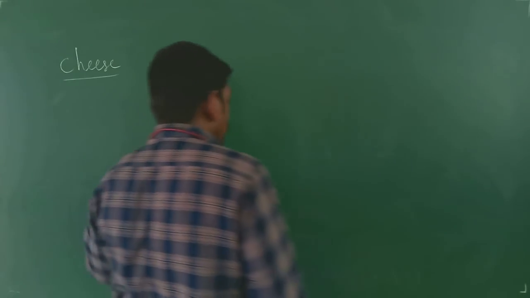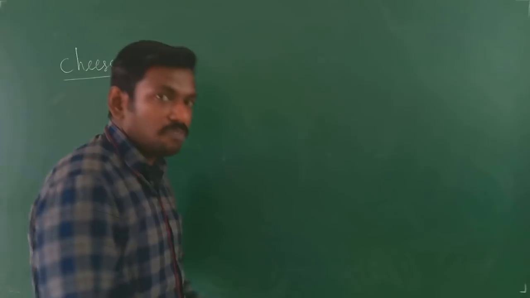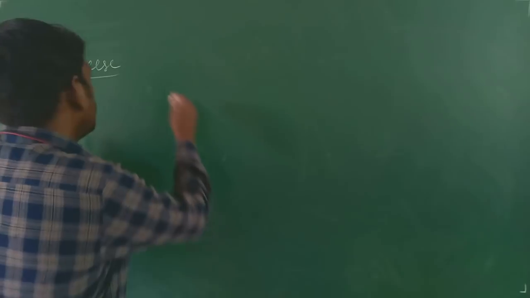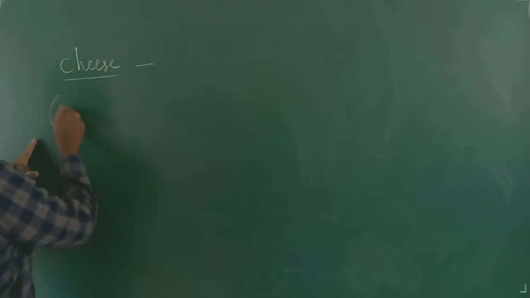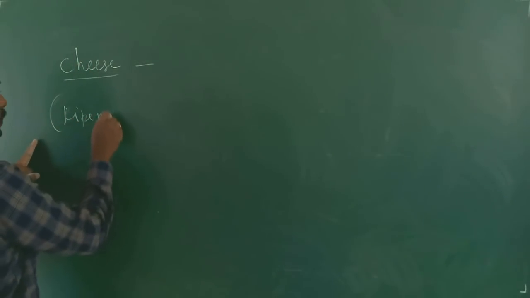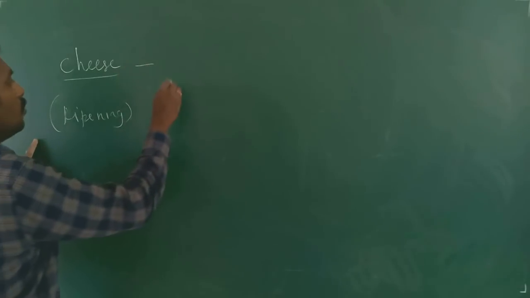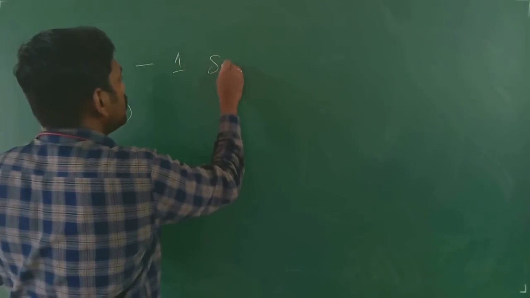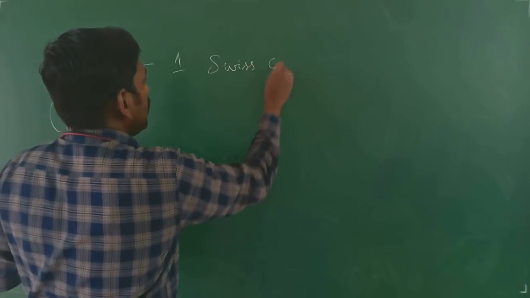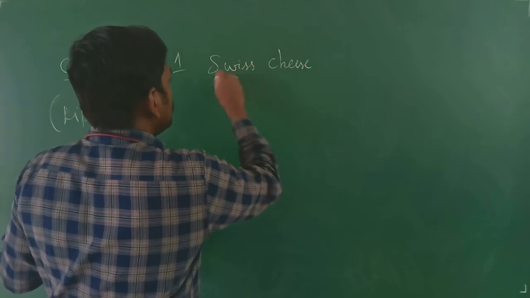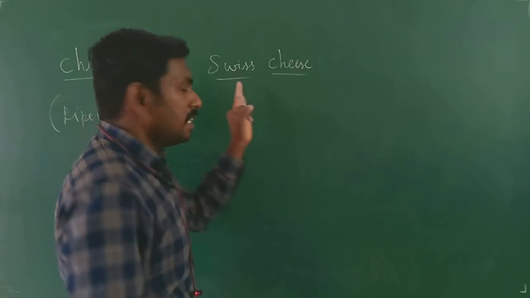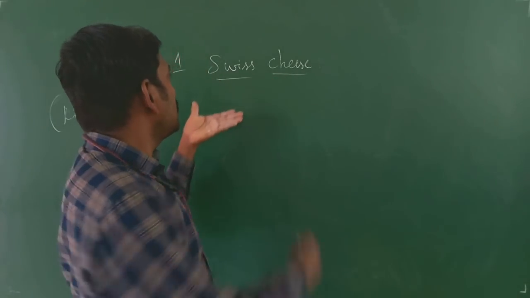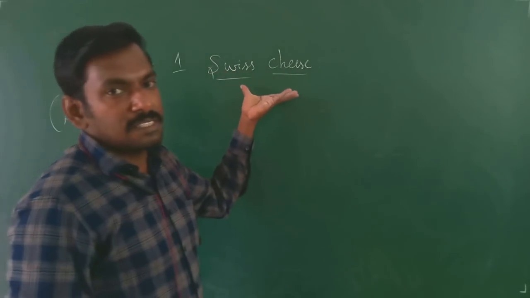Based on the type of microorganisms used for ripening of the cheese, you will have three types of cheese based on the nature of the ripening process. The first one is the Swiss cheese. You might have heard of Swiss cheese. The name Swiss cheese is because it is very famous in Switzerland.